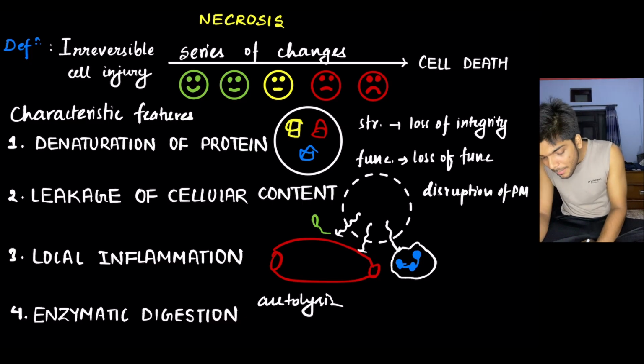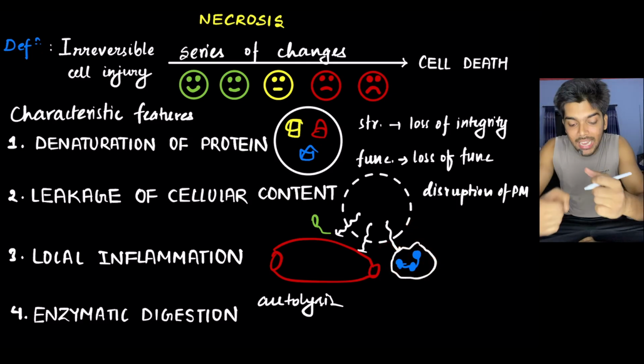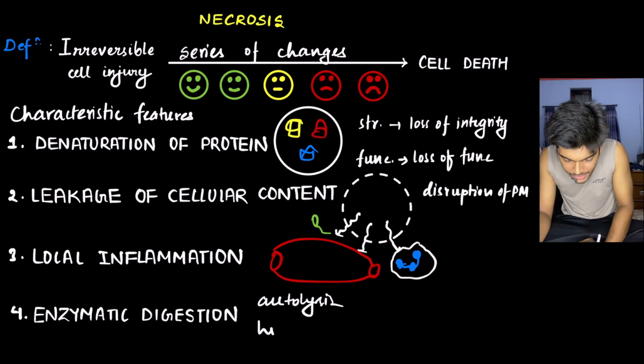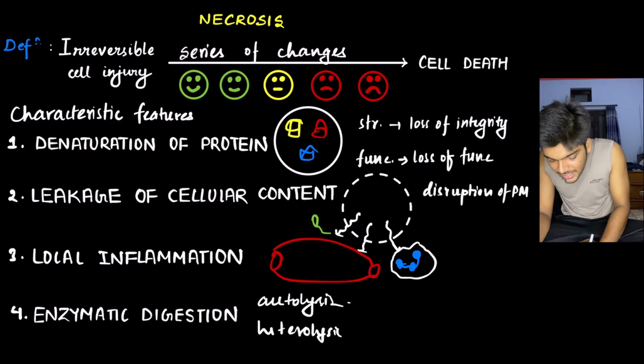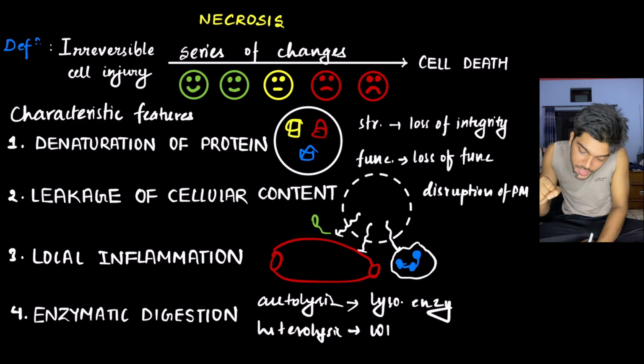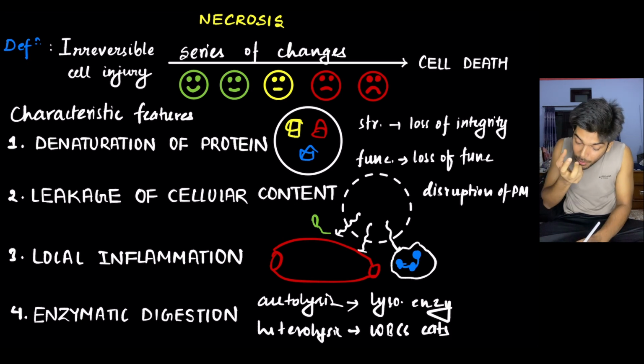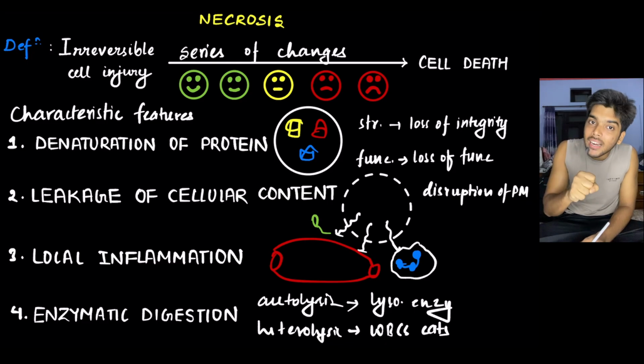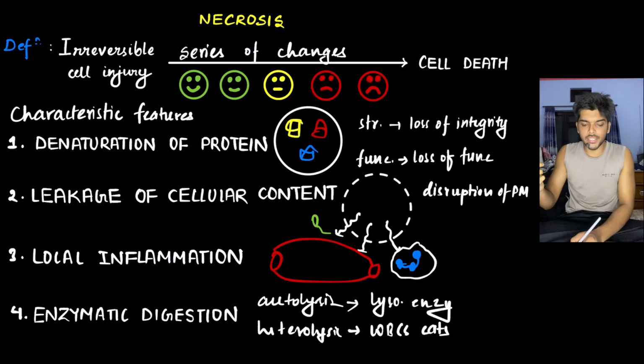Second, inflammatory cells like neutrophils eat the cell from outside. This is heterolysis. So autolysis is self-eating of the cell by lysosomal enzymes. Heterolysis is eating of the cell from outside by WBCs, neutrophils or macrophages.